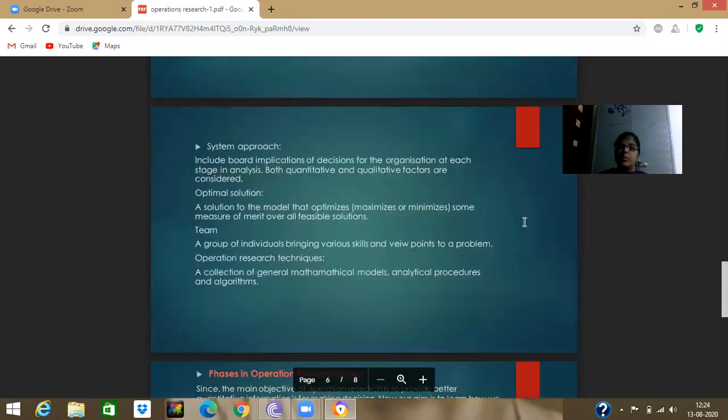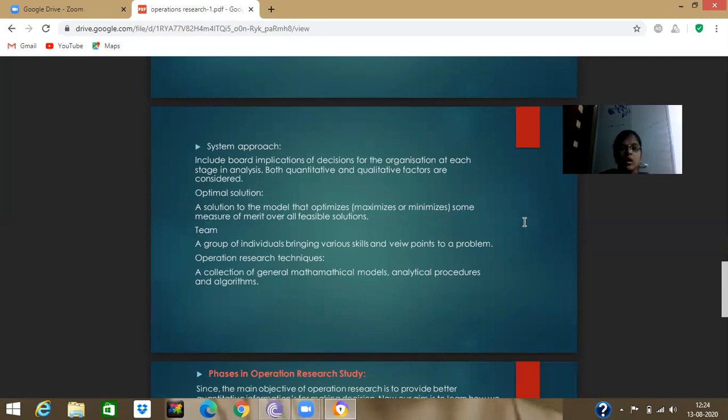And next is the systems approach. The systems approach includes the broad implications of decisions for the organization at each stage of analysis. So both qualitative and quantitative factors are considered. In the systems approach, how decisions are taken at each stage of analysis, both the qualitative and quantitative factors are considered. And next, the optimal solution. Finally, how could we get the optimal solution?